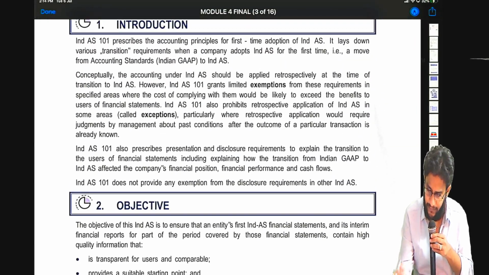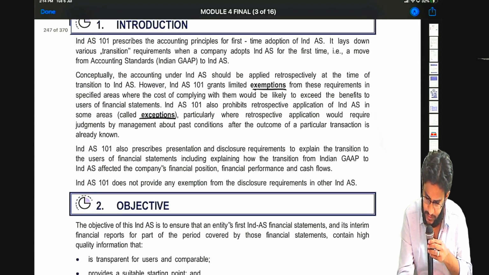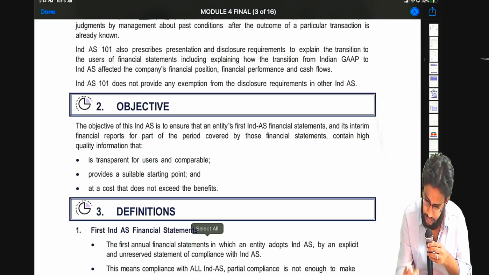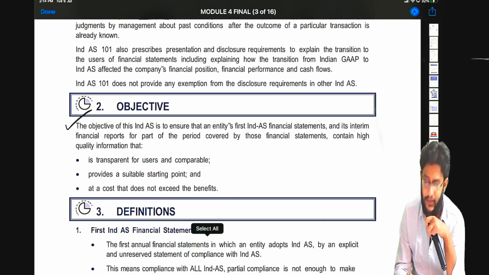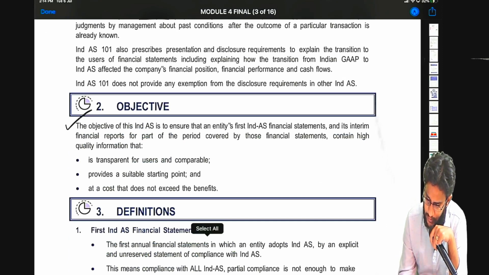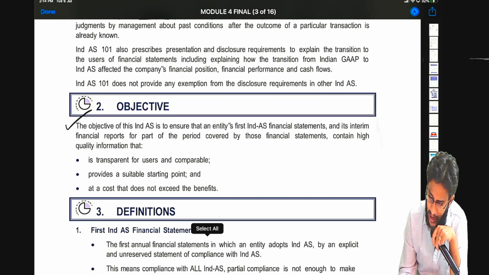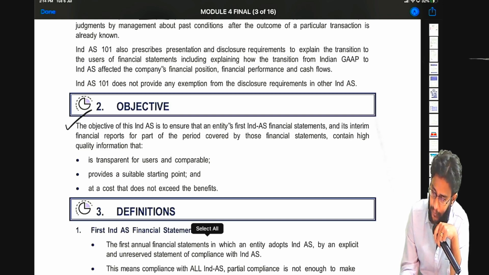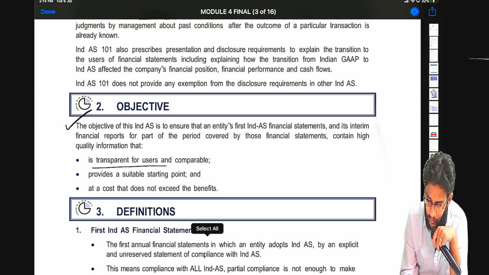Okay, whatever I have spoken, the exemptions and exceptions, all these they have given. Okay, let's read this. You can also mark and parallelly read. The objective of this Ind AS is to ensure that the entity's first Ind AS financial statements and its interim financial reports for the part of the period covered by those financial statements contain high quality information that is transparent for users and comparable.